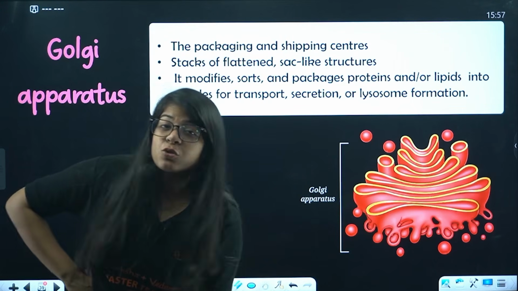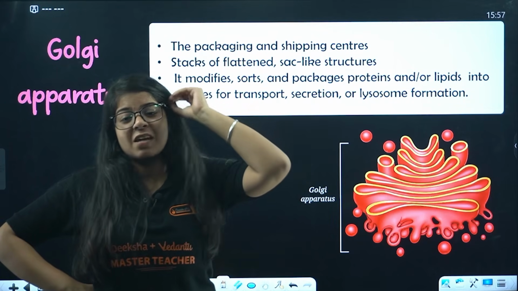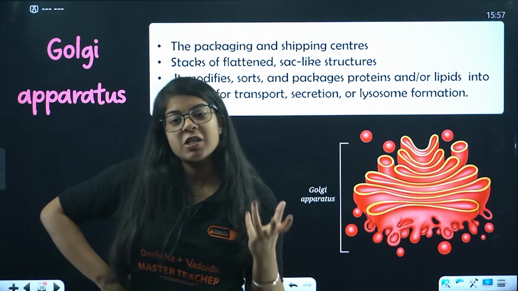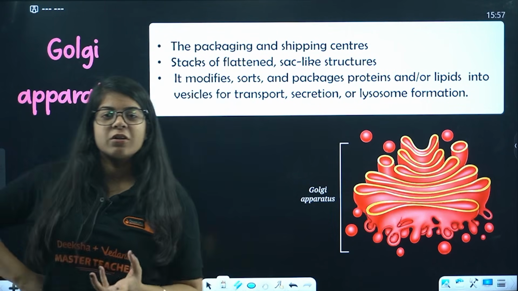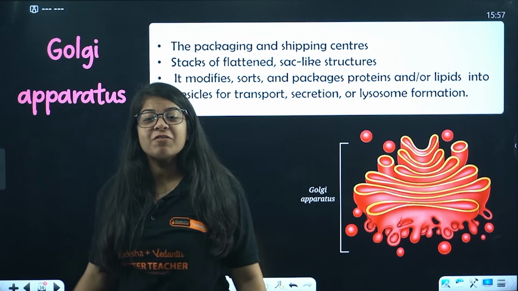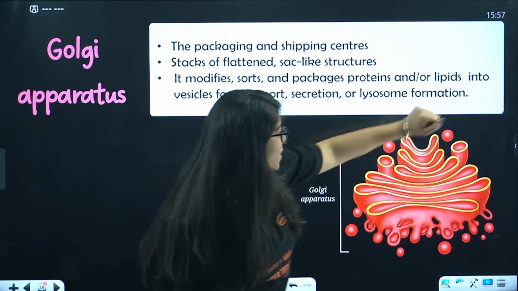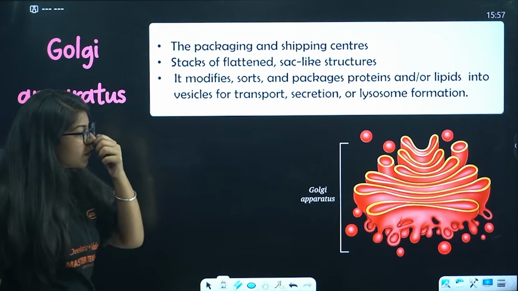Those sacs are used to store and to ship the stuff. That is what this Golgi apparatus does. These are stacks of flattened structures, stacked on each other like this. Now what is their use?